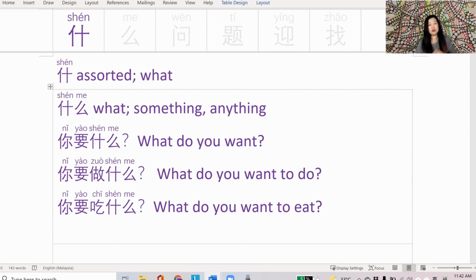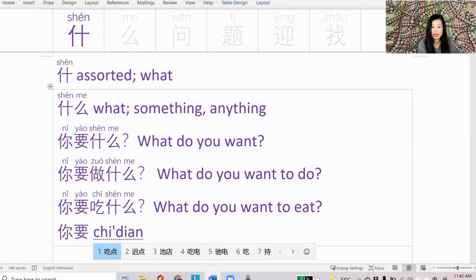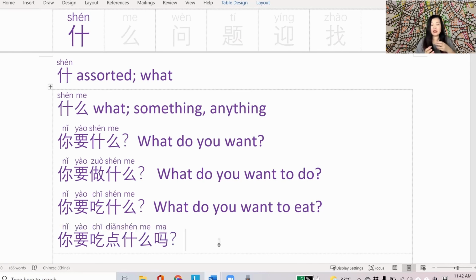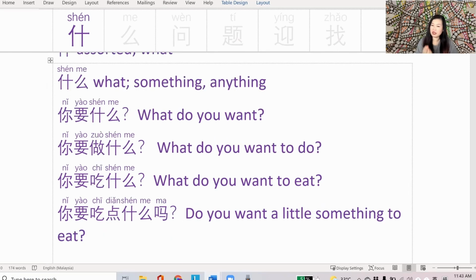Some other ways to use 什么 could be something like this. 你要吃点什么吗? So I added the ma at the back because it's a question. So in this case, 吃点 is like, do you want something to eat? I think for the English equivalent of 你要吃点什么, it's a bit more like, do you want a bite of something? Do you want a little something to eat?